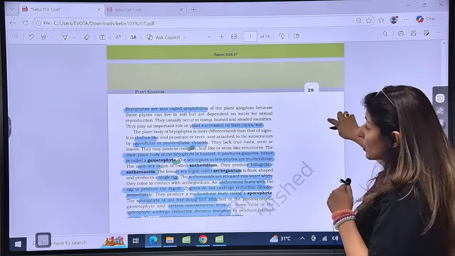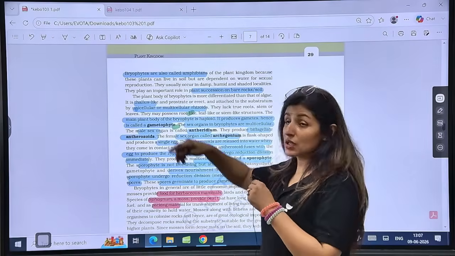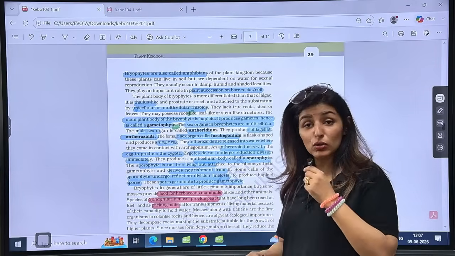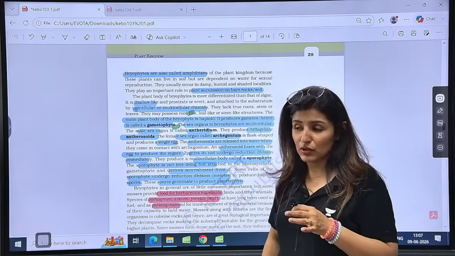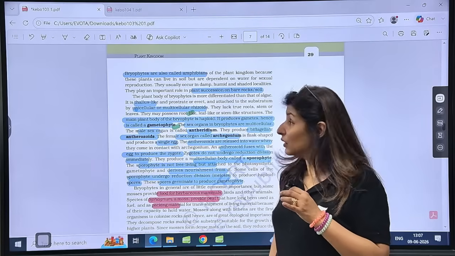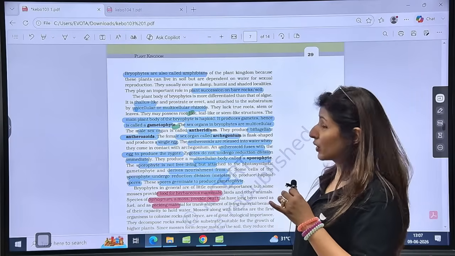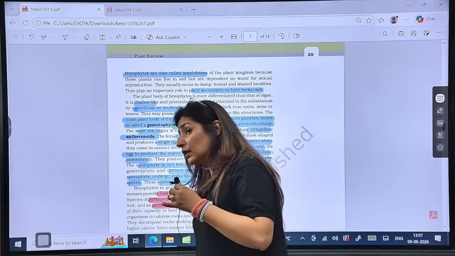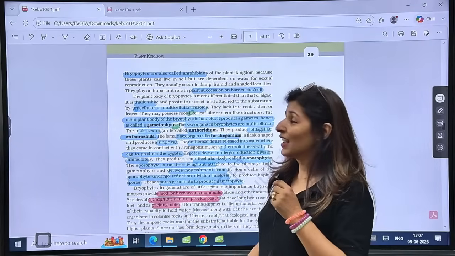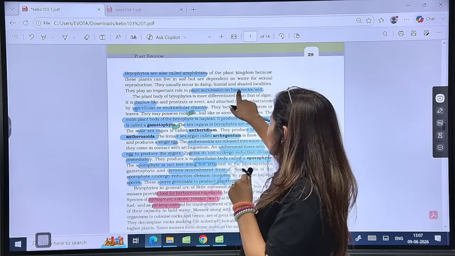Now bryophytes are also called the amphibians of the plant kingdom, right? Why? Their life cycle is totally dependent on water, especially the sexual reproduction. They'll always be found near water, right? Now very important, they play important roles in plant succession on bare rocks.